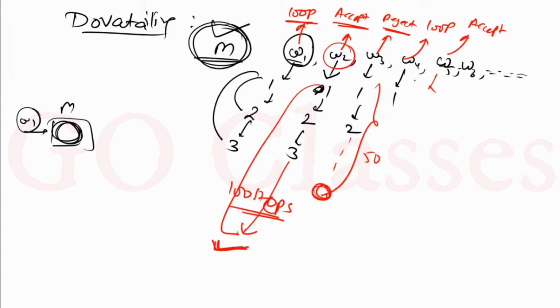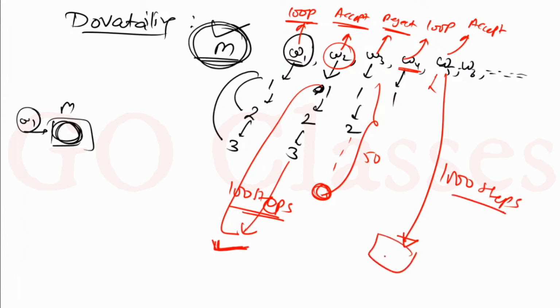Now if this w4 is looping, then also we do not care, because ultimately on this w1 I will definitely reach some number of steps, maybe after 1000 steps. So ultimately after some finite amount of time I am guaranteed to reach 100 steps. I will definitely do 100 steps on w5, and then I will accept this w2 w5.